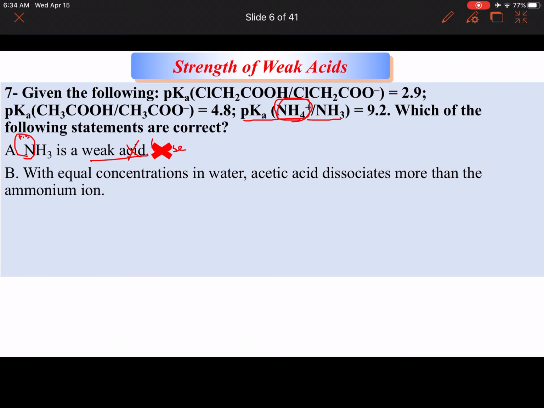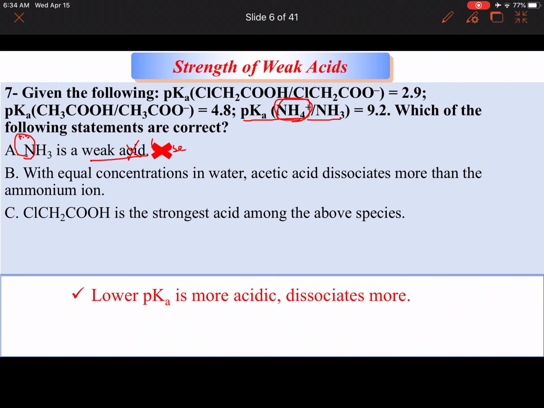Okay, so that is incorrect. With equal concentrations in water, acetic acid dissociates more than ammonium. And you guys have to watch out for this. Who dissociates more? Whoever dissociates more is the one that is more acidic. And who is more acidic? The one that has a lower pKa value. So the lower the pKa, the more acidic. And the more acidic, it dissociates more.